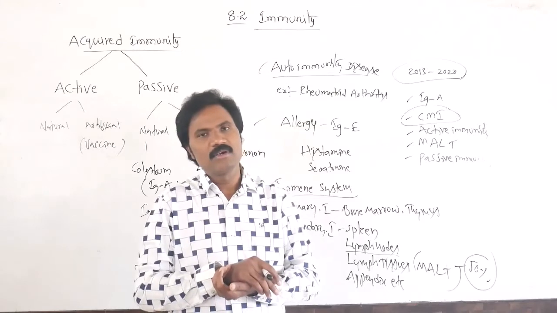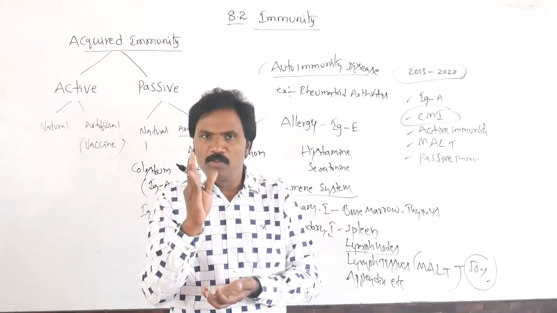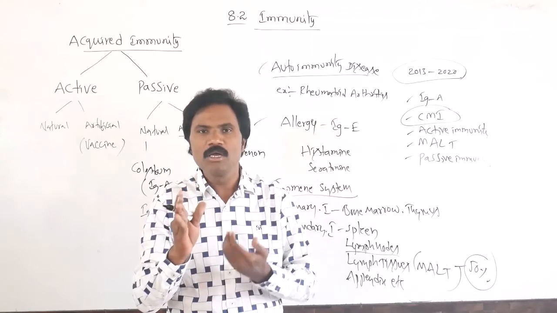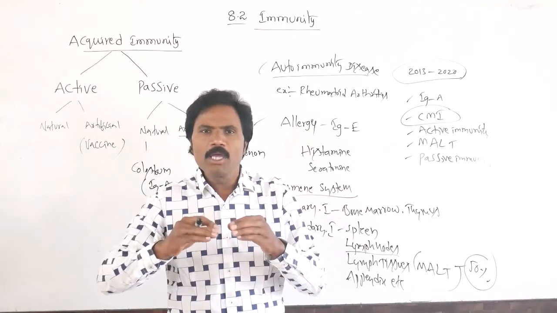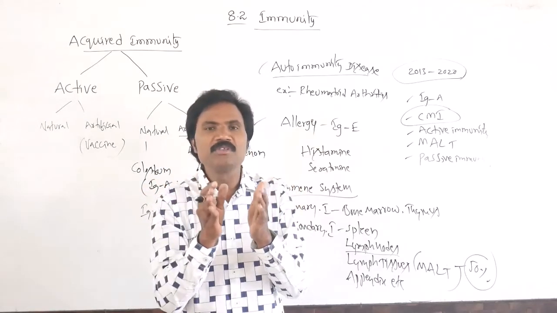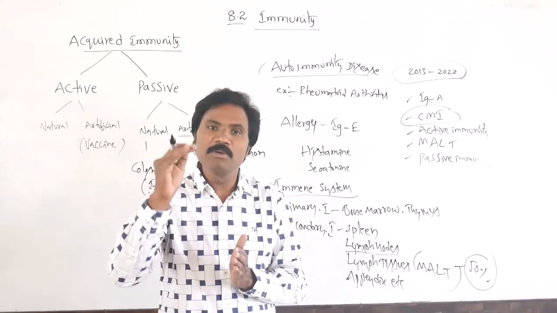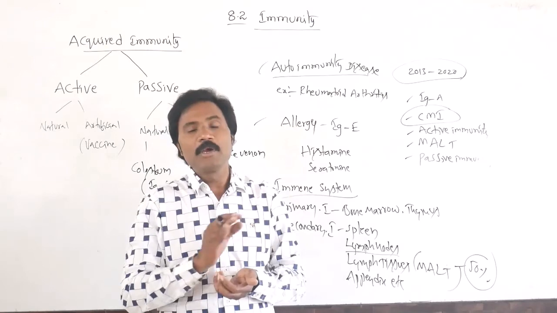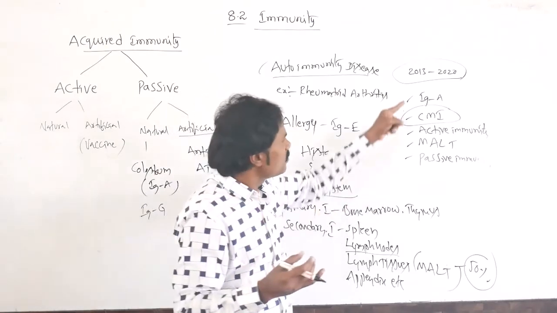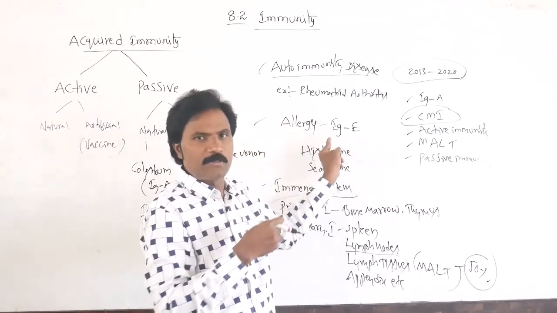Apart from this, what are the primary and secondary immune organs? Primary organs mean bone marrow and thymus. The thymus in newborn children is very large in our body, near the heart region. By growth and development, due to age, it reduces in size. That's why in aged people the immune system becomes reduced, because the thymus gland reduces.